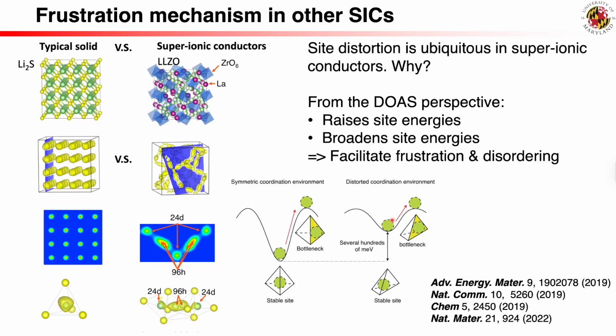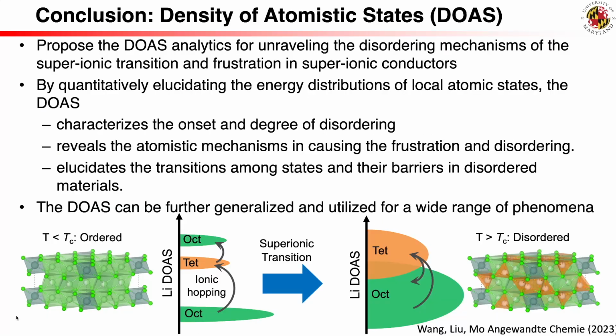Our DOAS provides a unified physical picture to illustrate and understand a variety of frustration mechanisms across many materials and to design new materials. In conclusion, we propose and demonstrate the density of atomistic states, DOAS, as an effective analytics for unraveling the disordering mechanisms in atomistic systems, such as the super-ionic transition and frustration of the mobile ion sublattice in super-ionic conductors. DOAS has several unique strengths.